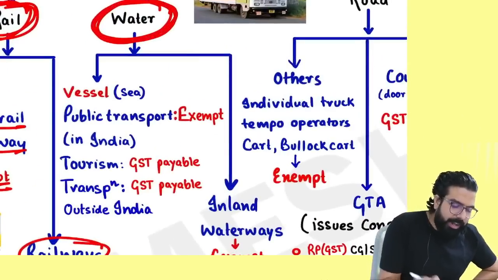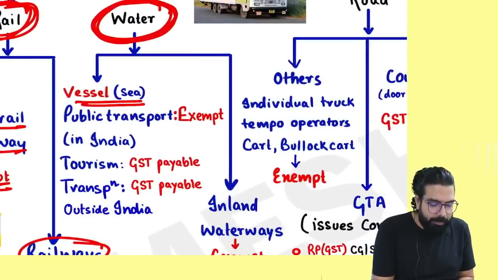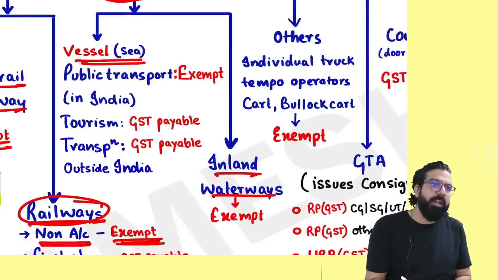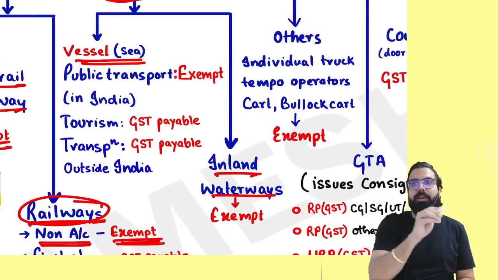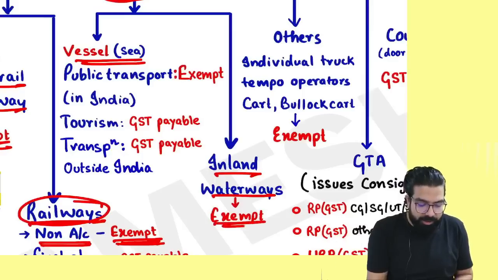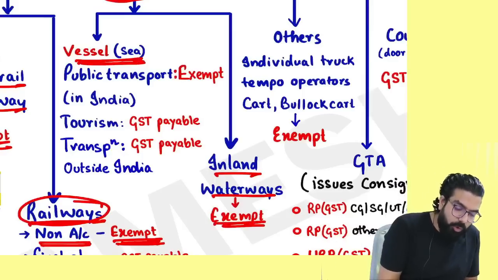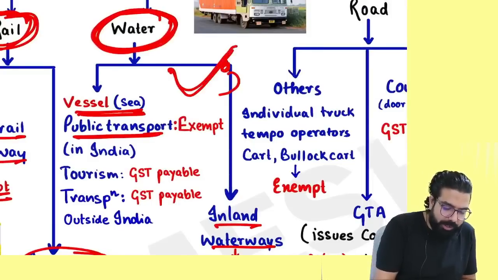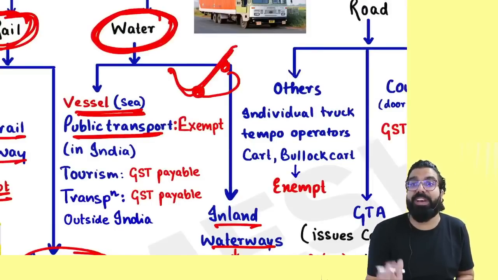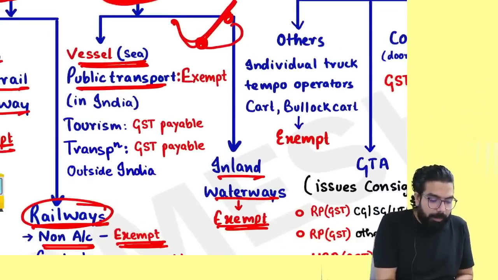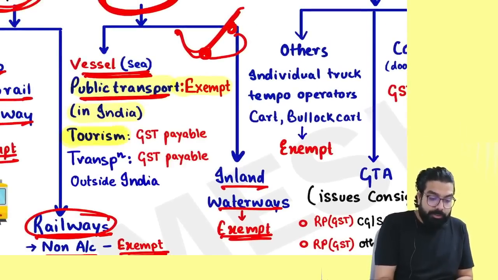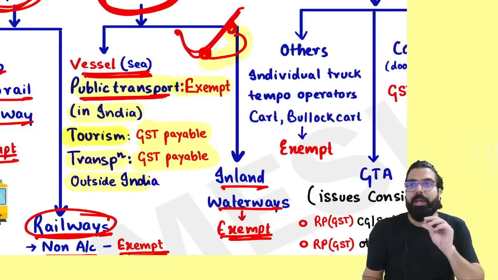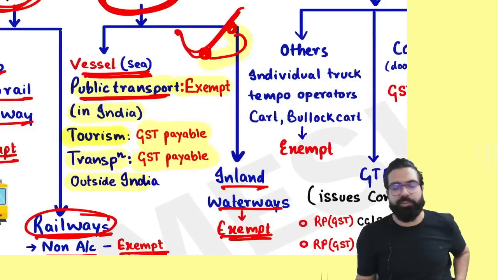The next is transportation by water. Water transportation can happen by sea or by inland waterways. Remember, inland waterways means using the river. Government says inland waterways, GST is always exempted. But if it is a sea route for public transportation, from one coast to another coast, people will use a ferry. Remember, public transportation is always exempted if it is within India. You booked one ship for a tour. Remember, if transportation is outside India, GST will always be payable. Only public transportation is exempt.